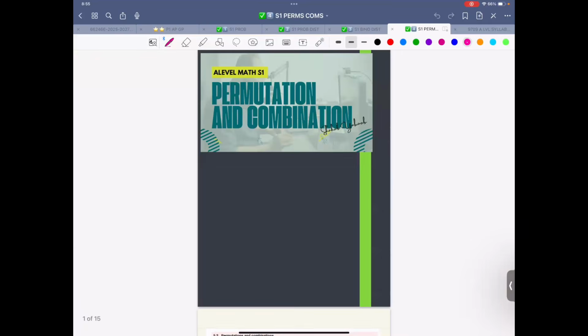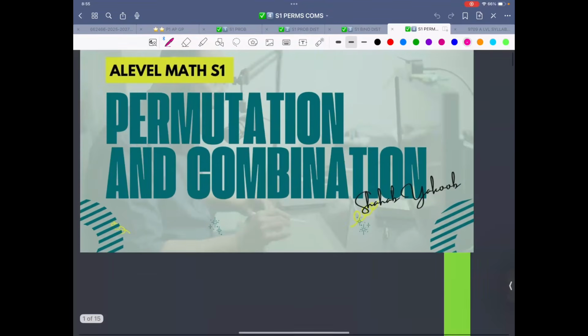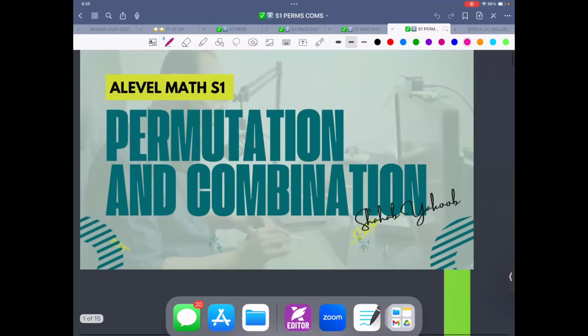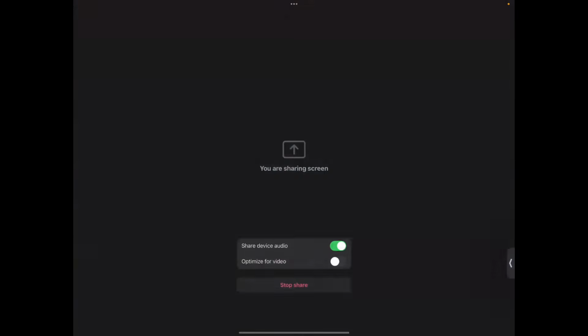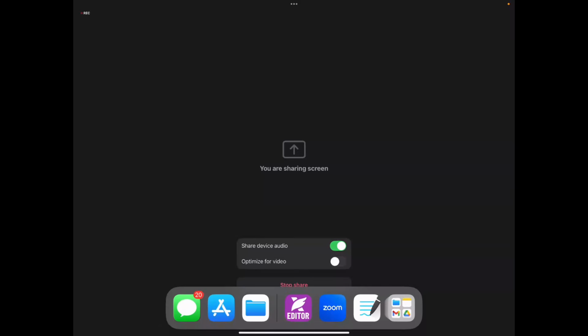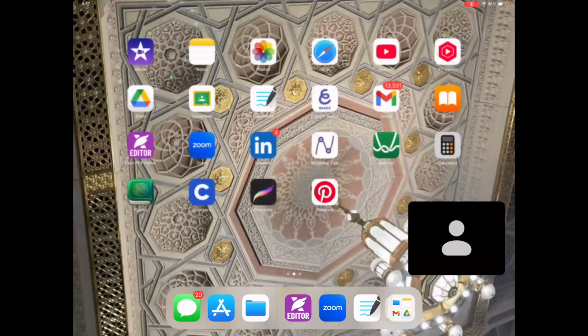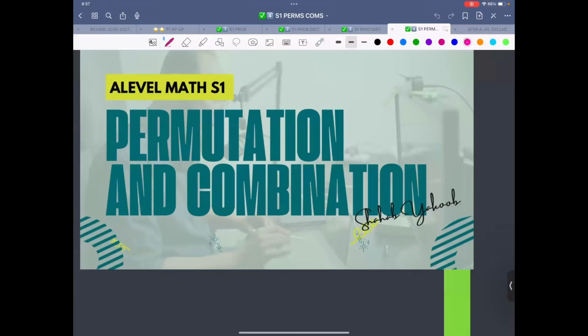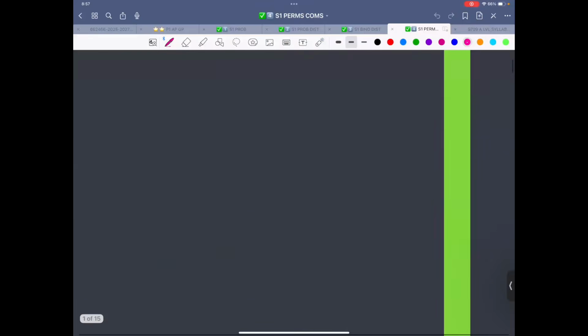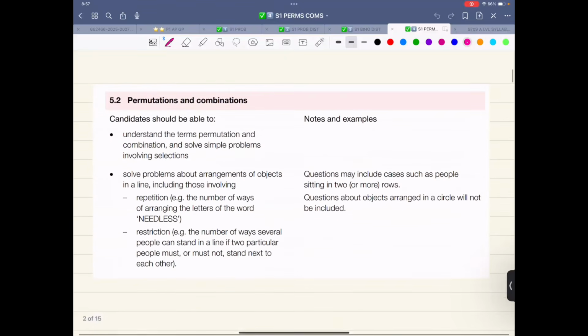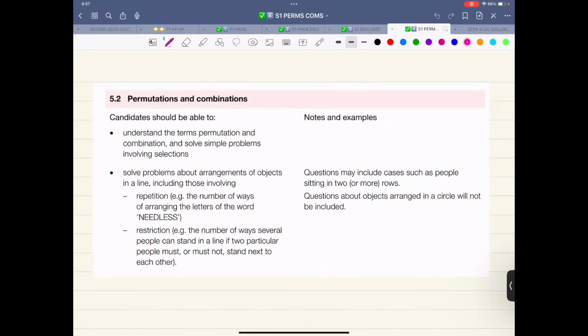So now the last part of this revision exercise, that is about permutation combination. And before we proceed, let me just pause the recording. So now people, let's get started with permutation combination, the last part of the revision journey. Now, what have they written in the syllabus?